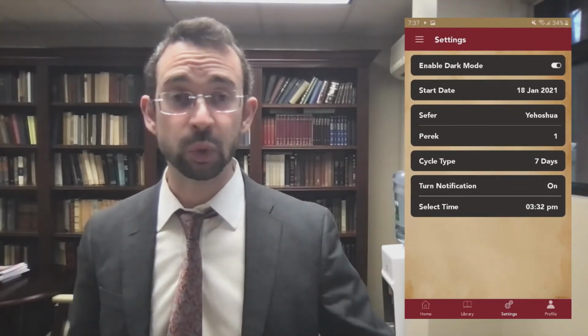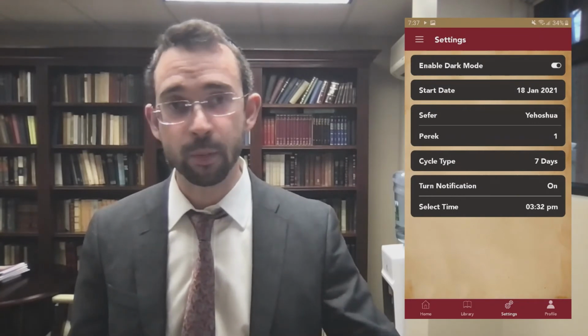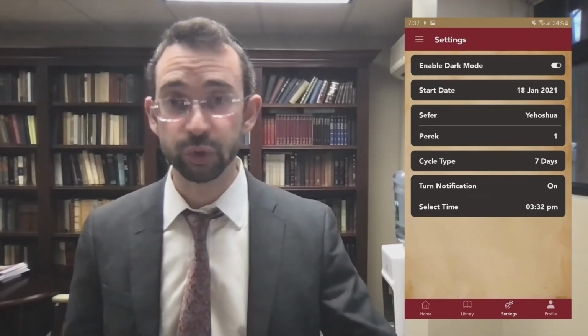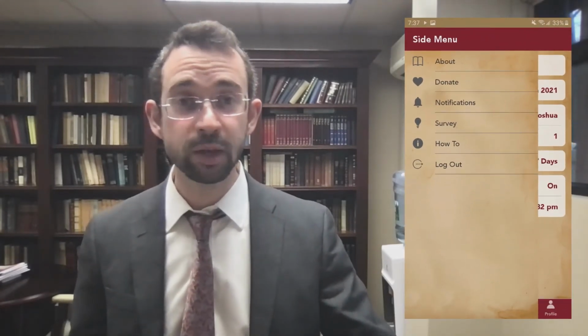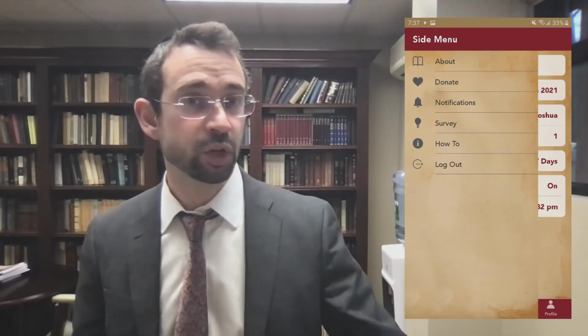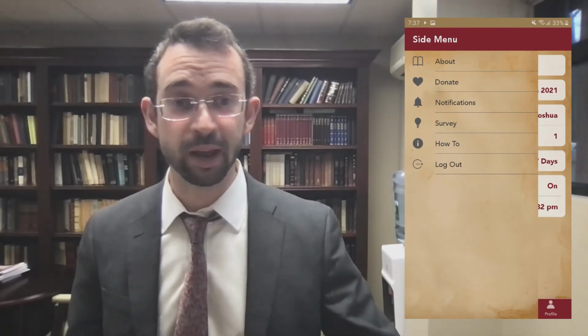Of course, there's also the dark mode now, which for some people makes it easier to read and also saves power. We now have on the left-hand side a hamburger menu, which allows us to connect with you through notifications. You can take a survey, you can donate to make Nach Yomi even better. These are all ways to make this the most incredible experience of learning Nach.